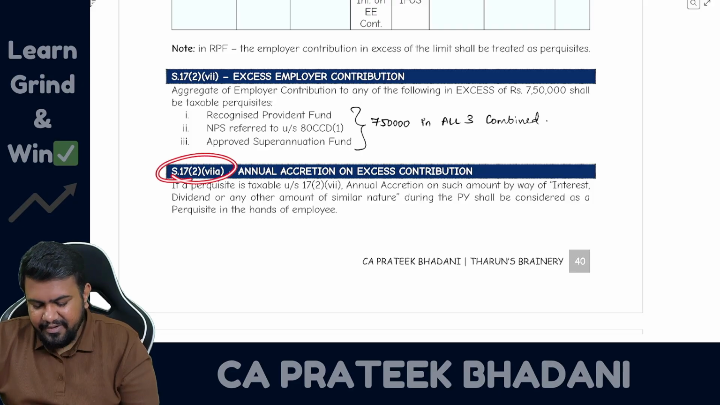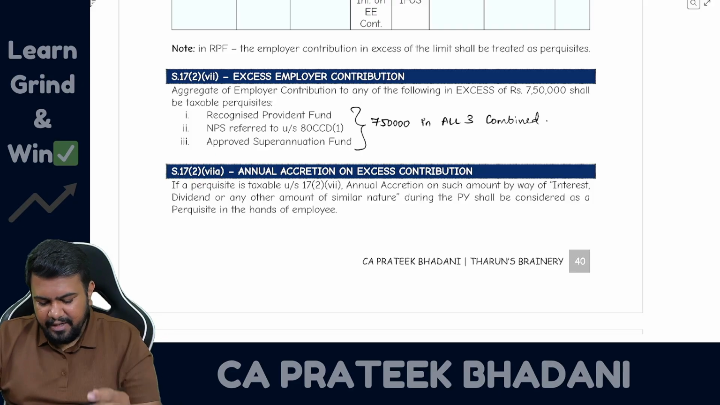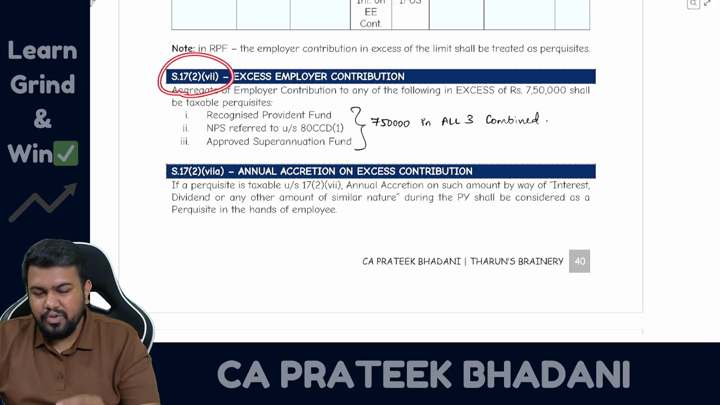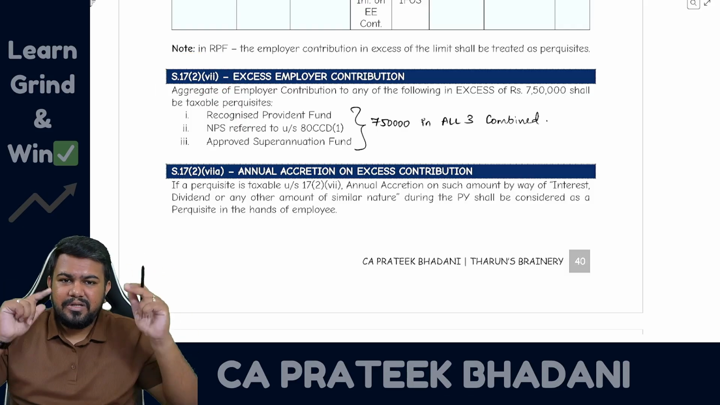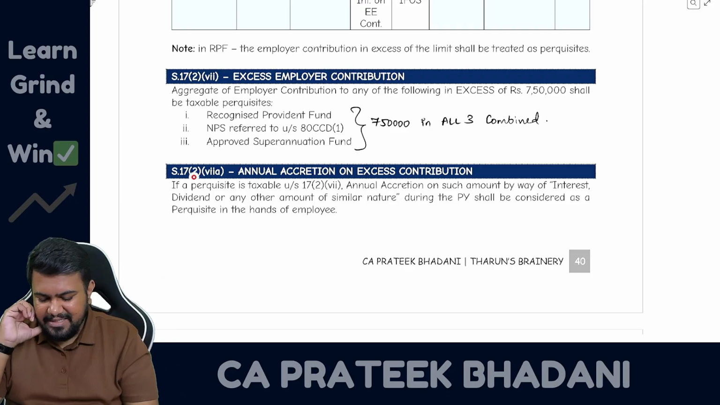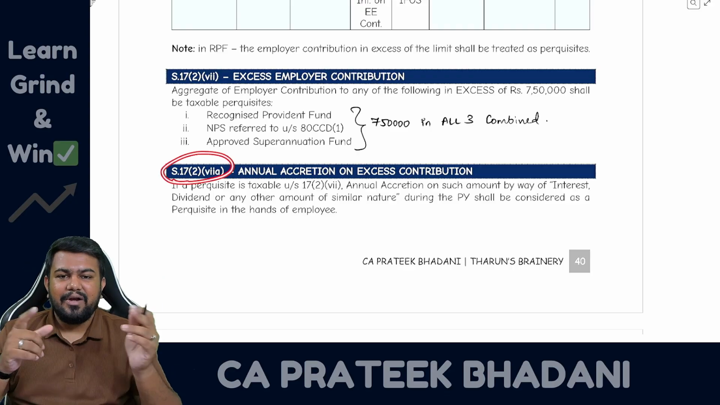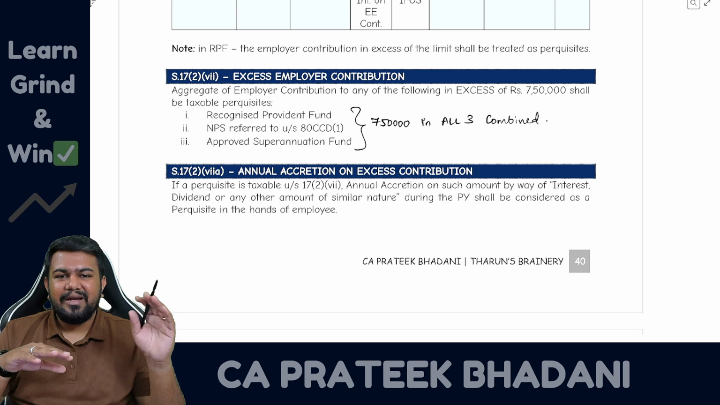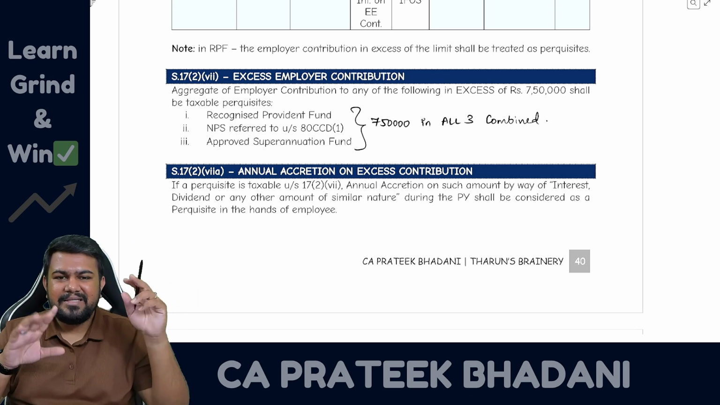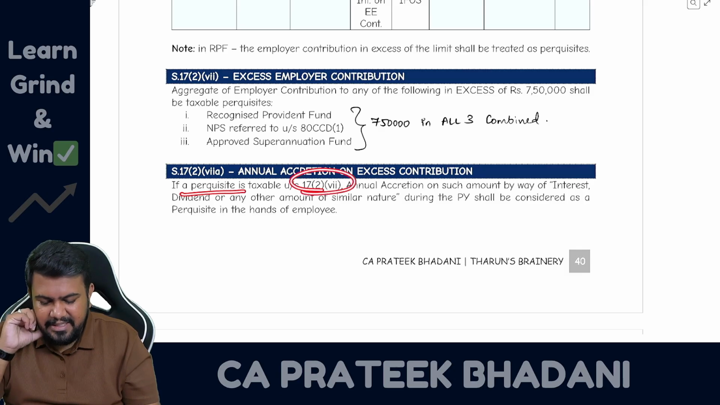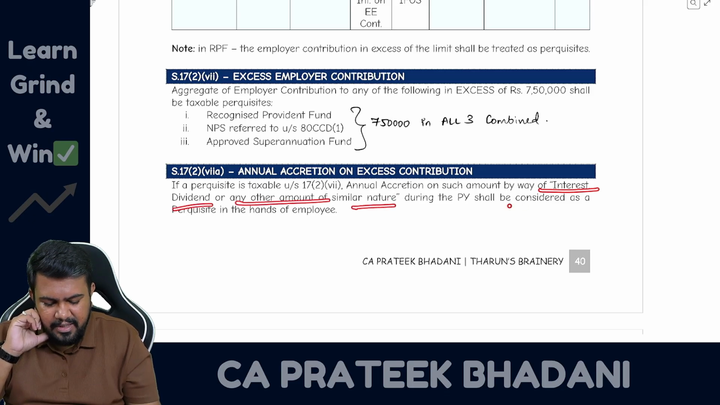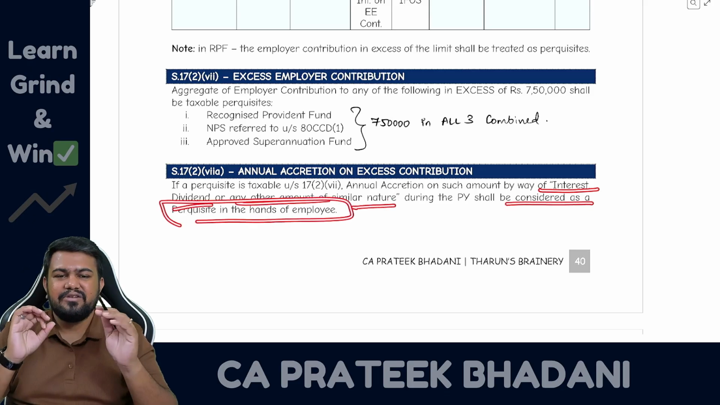Moreover, section 17(2)(vii)(a) tells that whatever amount has become taxable due to 17(2)(vii), which is the excess of 7.5 lakh rupees, then interest on such amount also will be taxable under 17(2)(vii)(a). Not only in the same year, next year also whatever interest is coming because of the previous year's taxable amount will also be taxable. So if a perquisite is taxable under section 17(2)(vii), annual accretion, that is interest, dividend or any other amount of similar nature on such amount, shall be considered as a perquisite in the hands of the employee.